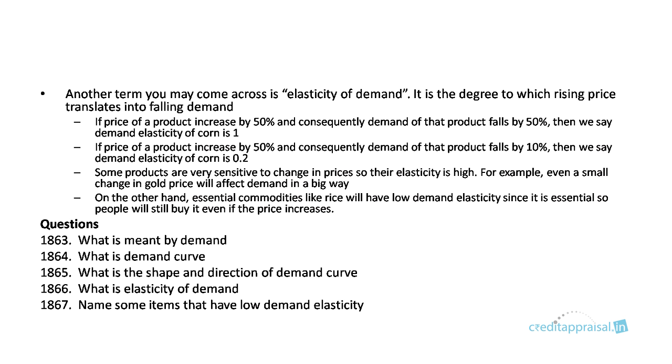So some products are very sensitive to change in prices, which means the elasticity is high. For example, in case of gold, even a small change in gold price will affect demand in a big way. On the other hand, there are some essential commodities like rice, which we take every day. They have very low demand elasticity. So even if price is increased, people will still buy it. Okay. So demand elasticity is the extent to which, the degree to which demand will be affected by change in price.